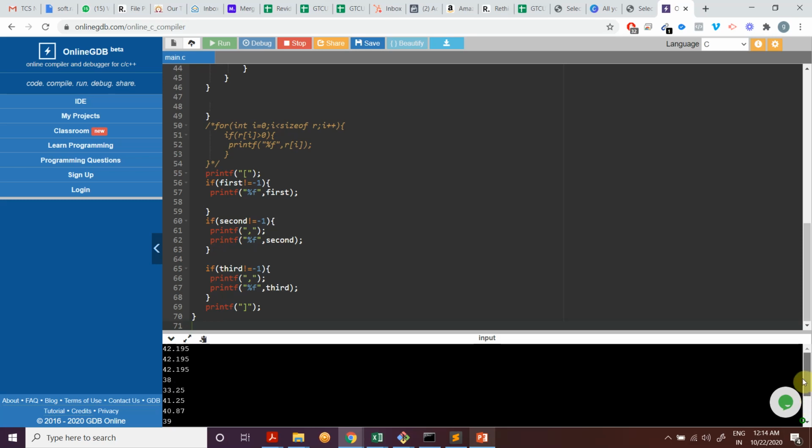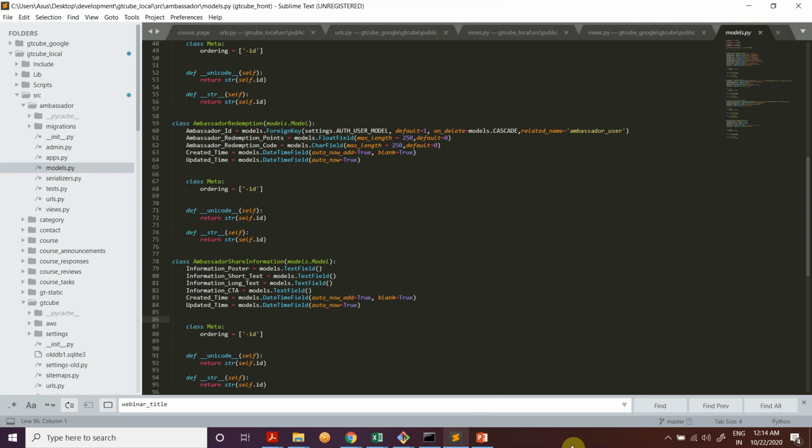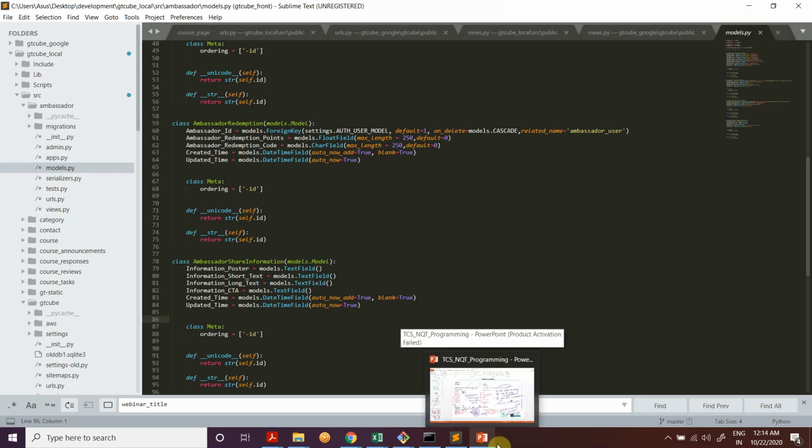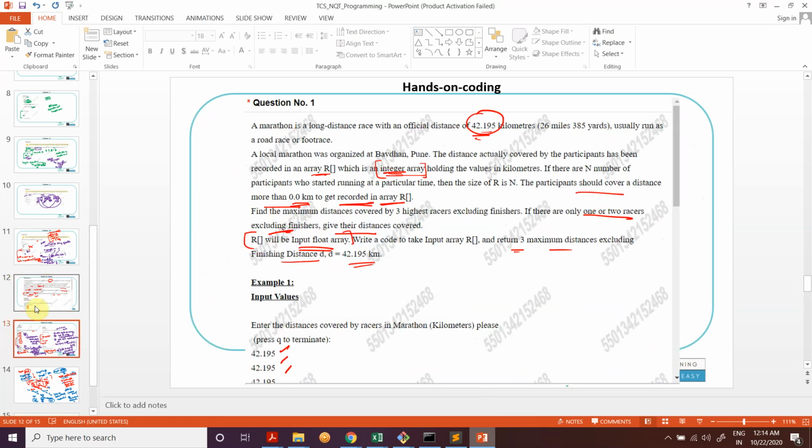If you see, the top 3 excluding the finishers would be 41.25, 40.87, and then I see 39 for now, right? That's it. These are the 3. 43 is not included, minus 10 is not included. Let's see if we got those values. 41.25, 40.86, and 39, right? These are the 3 values that are the top 3. That's the output that the question is asking, right? So this is how you can do this particular question, the hands-on coding part.